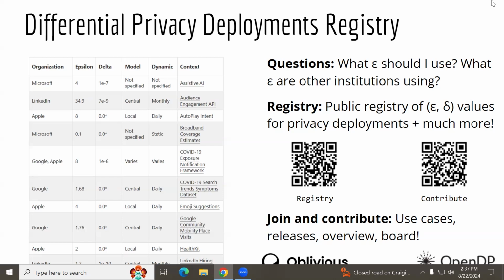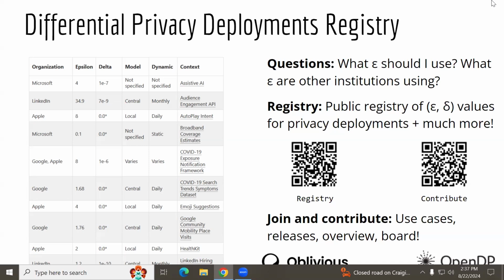So right now, as I was mentioning, most people are just reaching out to other big players and comparing how their epsilon value plays out between them. The main takeaway that we see is that they don't want to stick out. They want to stay in the middle of the batch. They don't want to have the highest epsilon value of any other institution, but also they don't want to go to the other complete end where they would lose all the utility for the use case.